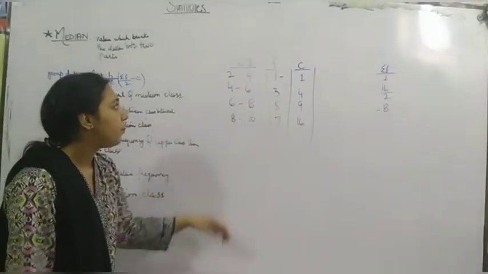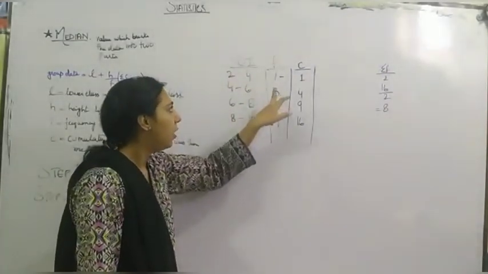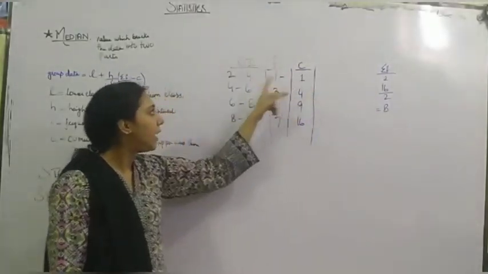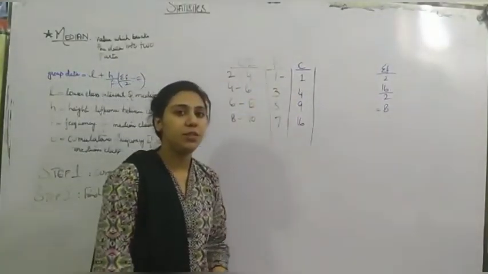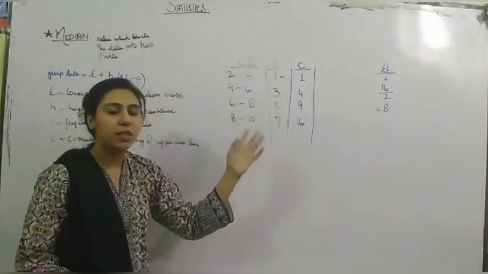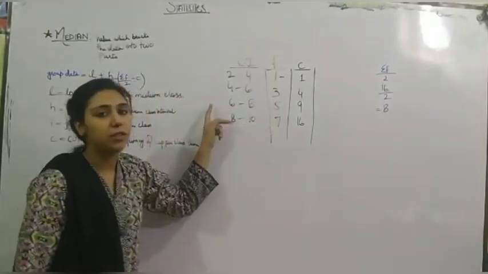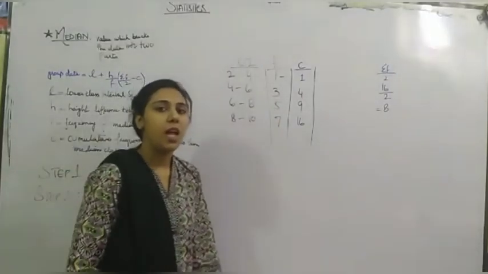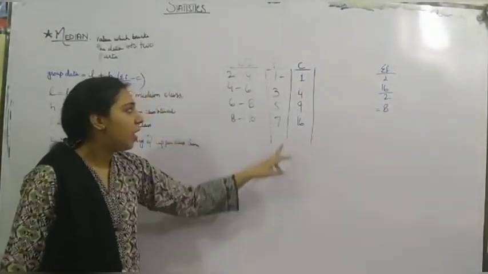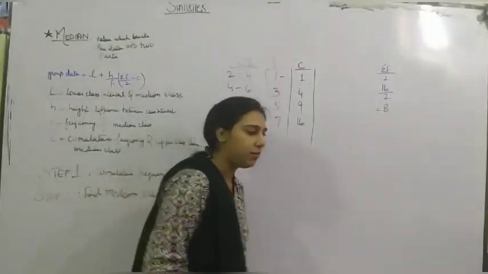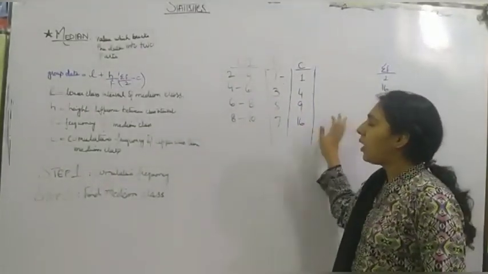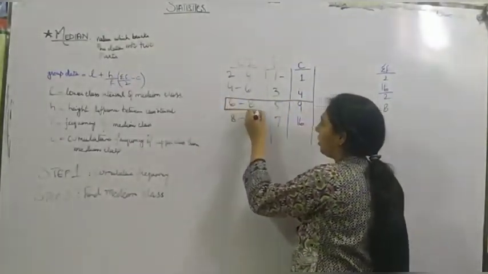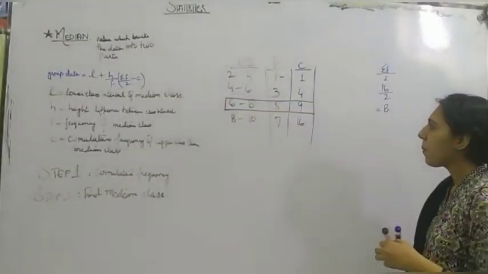At which interval? Does it fall in the first interval? We have to see. No. Then the second class falls between 3 to 4. 8 is bigger than 3 to 4. Then we will check the third, which has 9. This class has 8 in it because 5 to 9 are the frequency. So the median class will be this third interval.